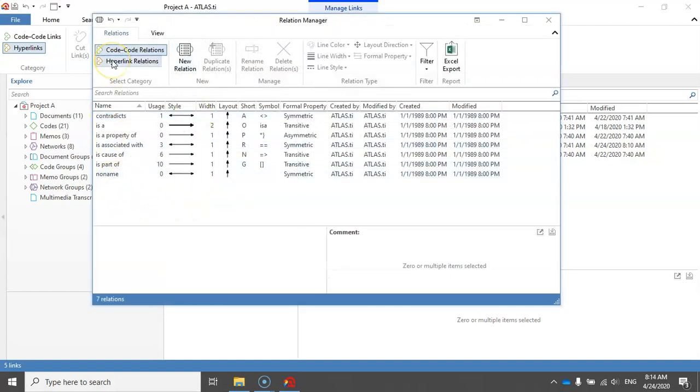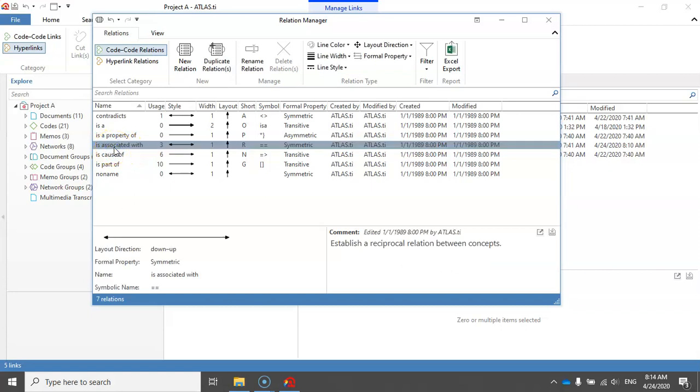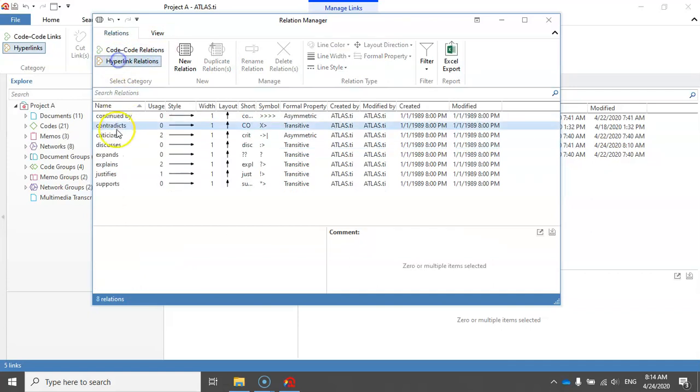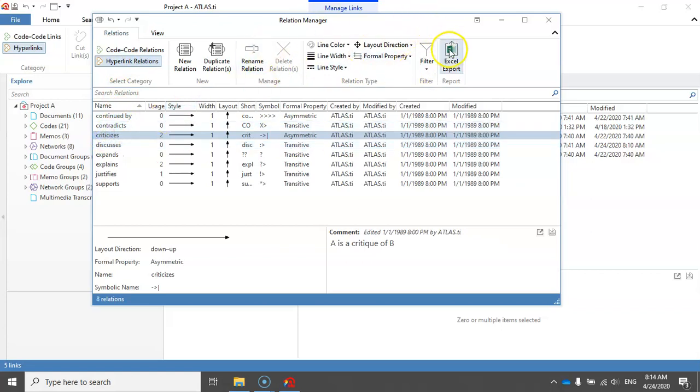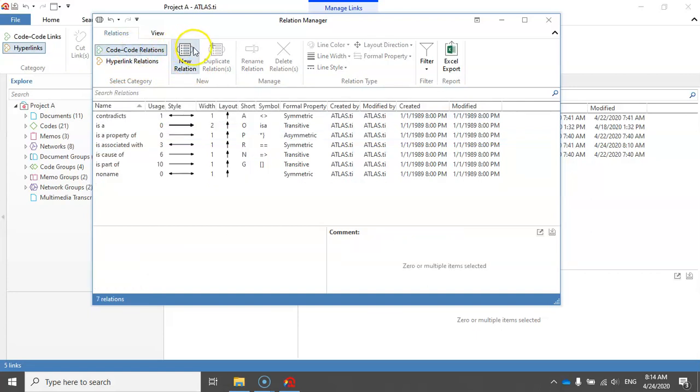Now here you can simply select any of the built-in relationship types between the codes and also between the quotations, and then using these options you can simply modify it. You can also define a new relationship type for quotations by clicking on this button and also for codes. So again, you need to click on this button for the codes.